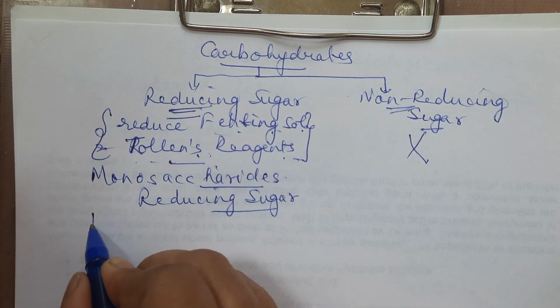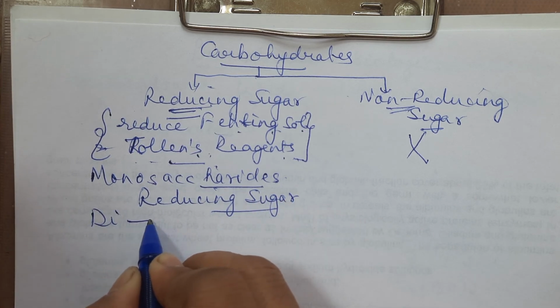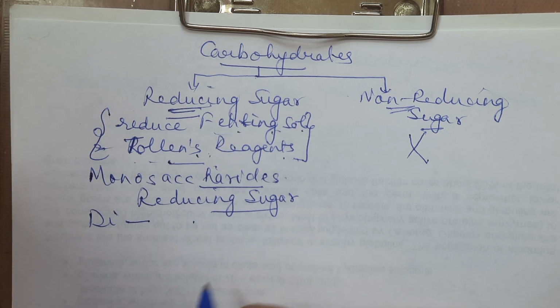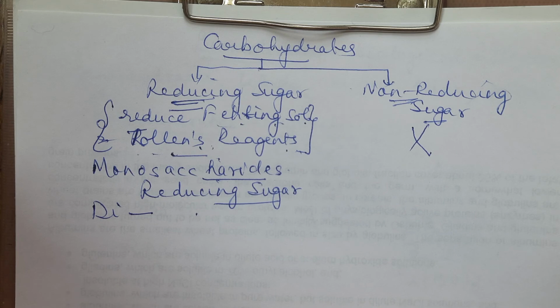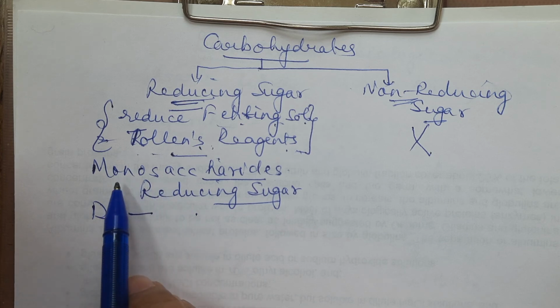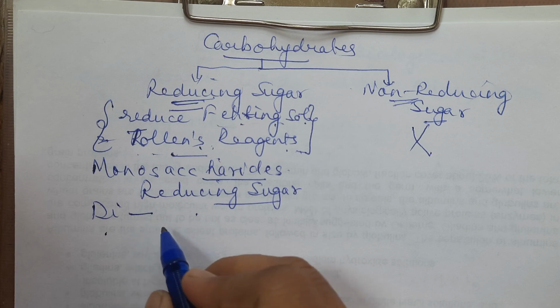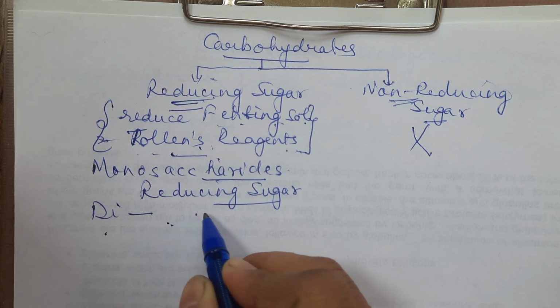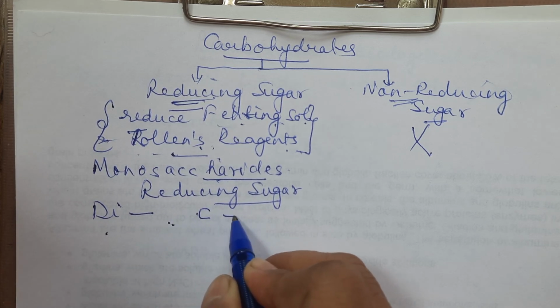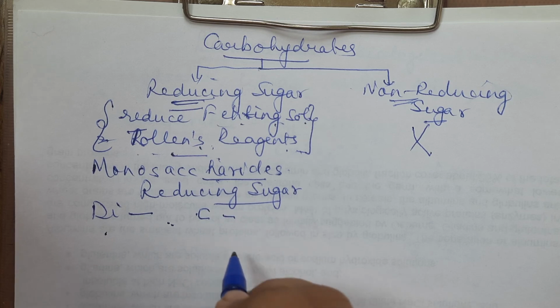And if it is a disaccharide, then it will be reducing only if the active carbon, the carbon containing the functional group, is free. That you will understand better when we do the structural aspect. Clear? Okay, did you follow that? If it is a disaccharide, the active carbon containing the functional group should be free.